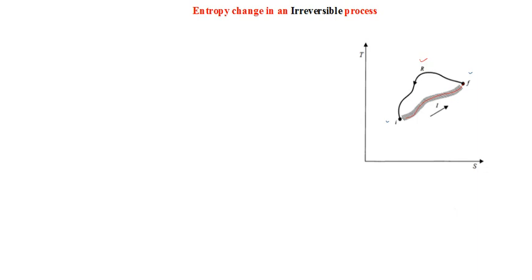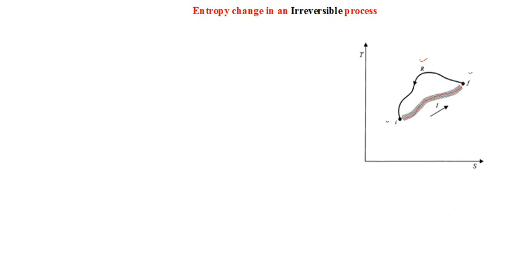So the difference here is that I to F is irreversible, but F to I, the reverse path, is reversible. In order to distinguish between the nature of these two processes, a different notation is used for the path here. Okay, so that is our particular case now.